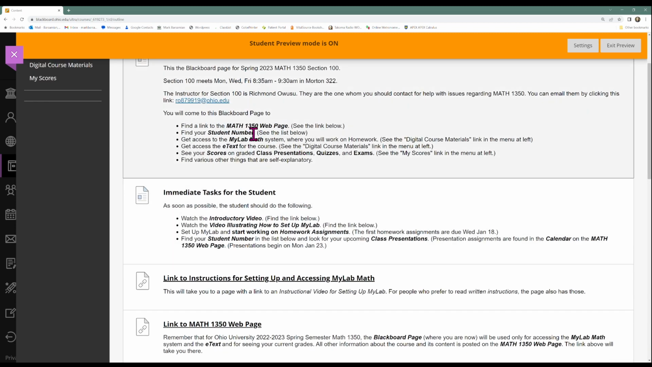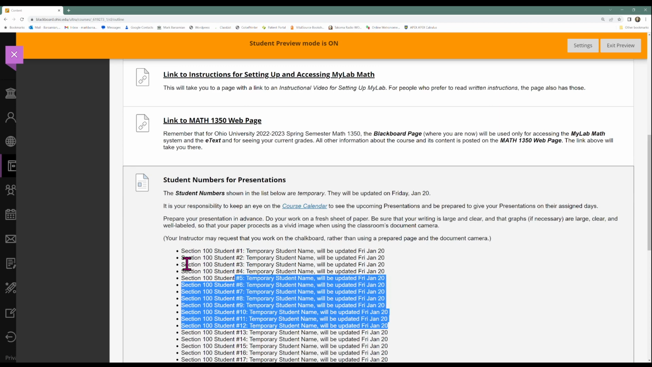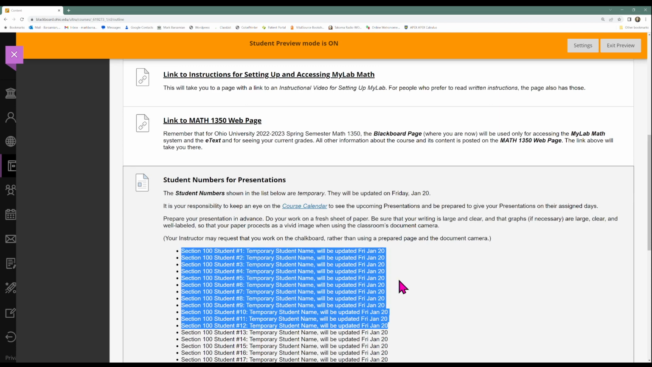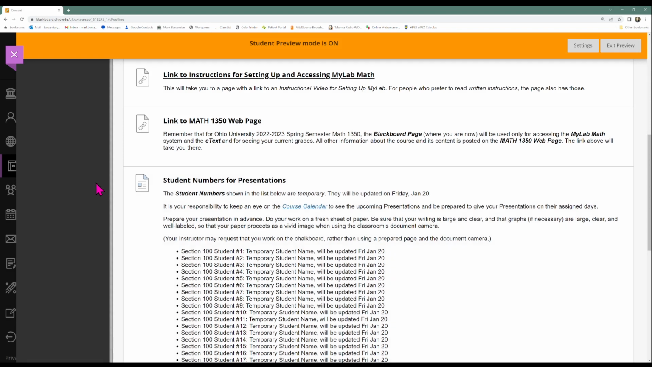You'll also come to Blackboard to get what's called your student number. That's down at the bottom of this page. There's a list of names of students in the various sections and their student numbers. Now, right now, this list just says temporary student name, but I'll be updating this list at the end of this first week of class.